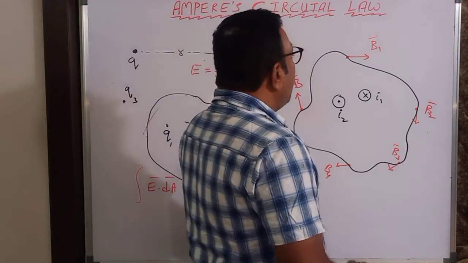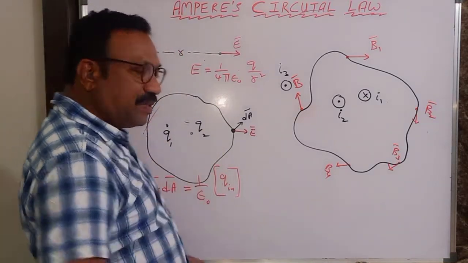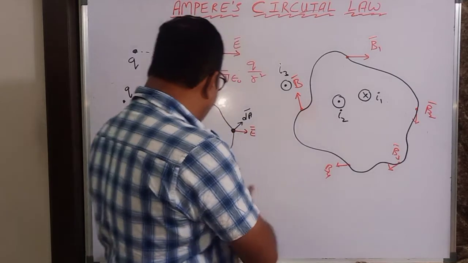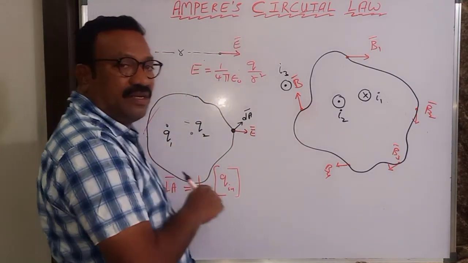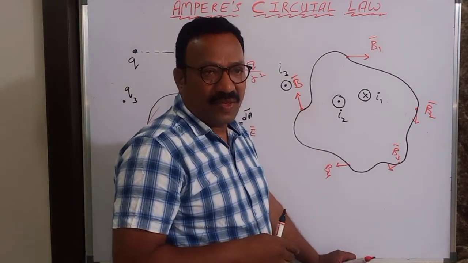So now let us talk about Ampere circuit law. What will be the statement? A similar statement to this one I have to give you. But before going to that, let me discuss here. See, you have a negative charge here, a positive charge here, again a positive charge here. Then what is the meaning of positive and negative currents here? So I will do one thing.